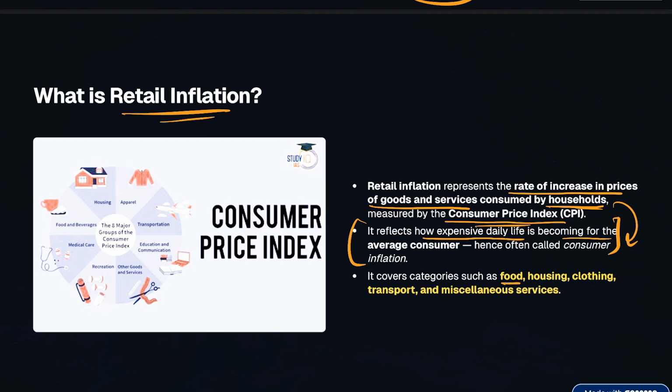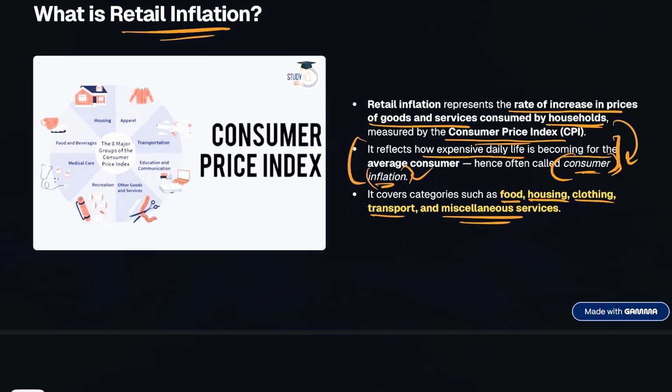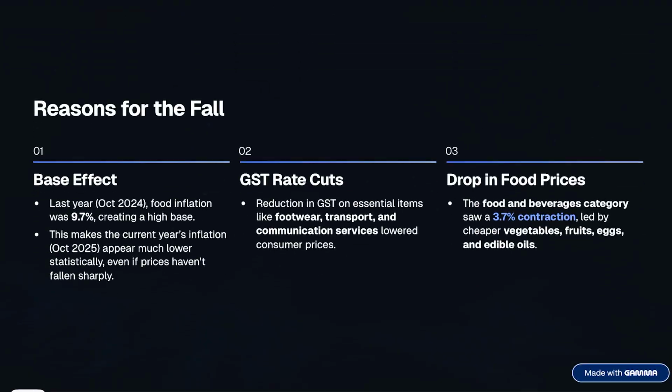Like for example, it has all the items under the food category, housing, clothing, transport, and some of the miscellaneous services that directly affect the consumer. And to some extent it is also called consumer inflation for the same reason, right? So that is in brief what your retail inflation is.